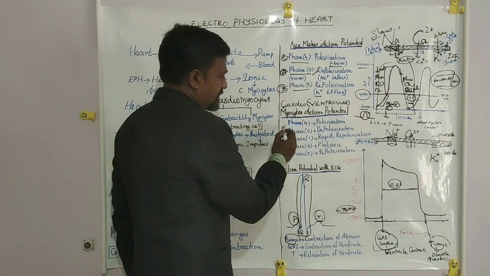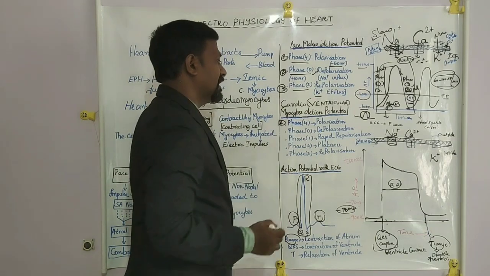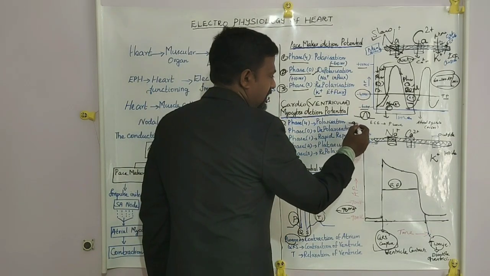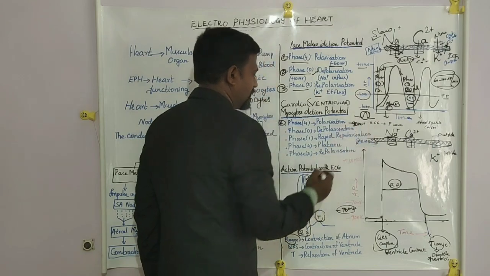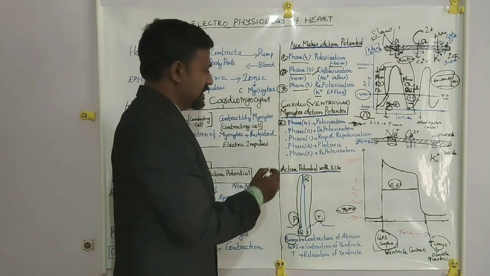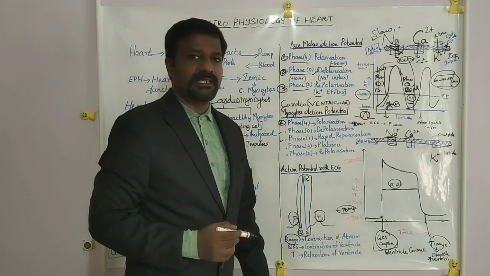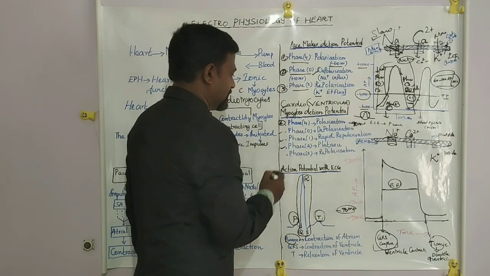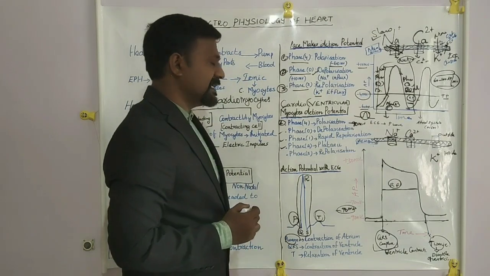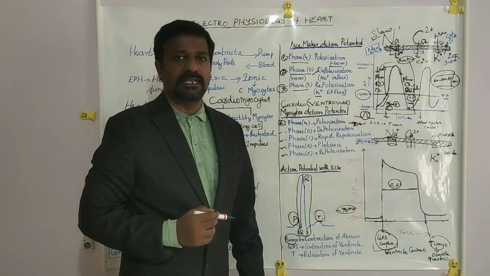In this, 5 phases are there. Number 1, phase 4 polarization. Here the resting membrane potential is minus 90 millivolt. Second one is phase 0 depolarization. Third one is phase 1 rapid repolarization. Fourth one is phase 2 plateau state. And fifth one is phase 3 repolarization.